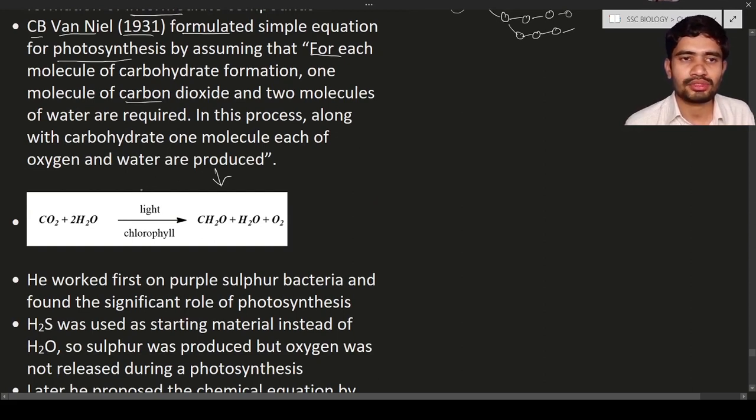For the formation of sugar, he said that one molecule of CO2 and 2 molecules of water are required to form the carbohydrate or sugar. In this process, along with carbohydrate, 1 molecule each of oxygen and water is also produced. Here you can see, he said water and oxygen are also produced in this reaction. But this is not a perfect chemical reaction. It is not explaining everything. Next, he worked on purple sulfur bacteria.